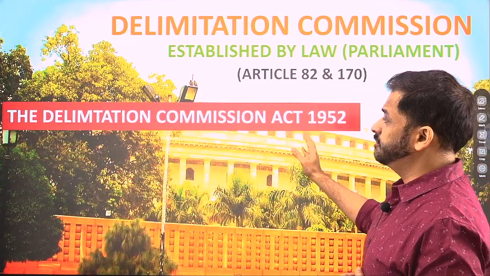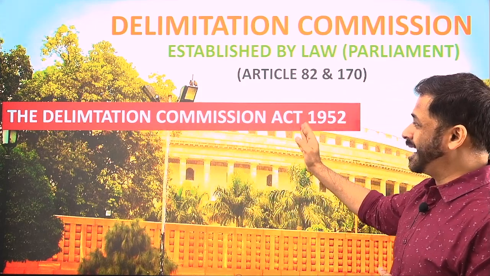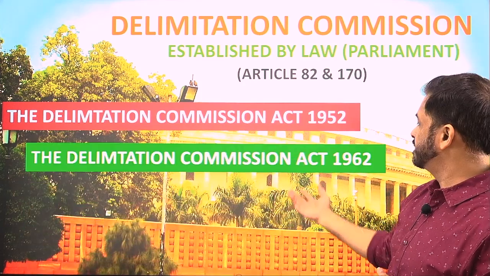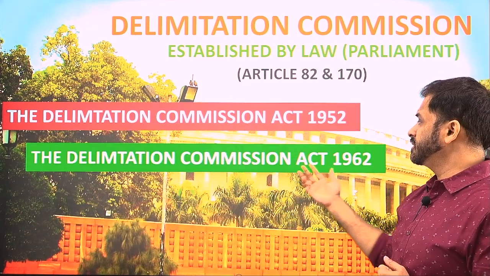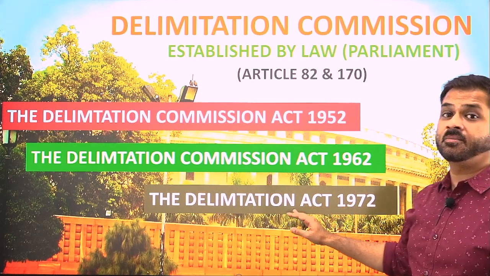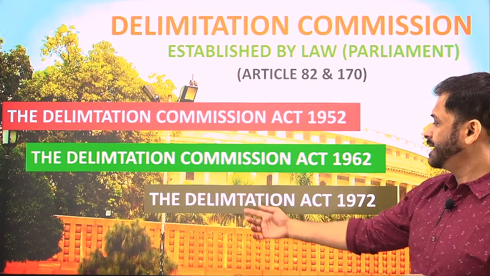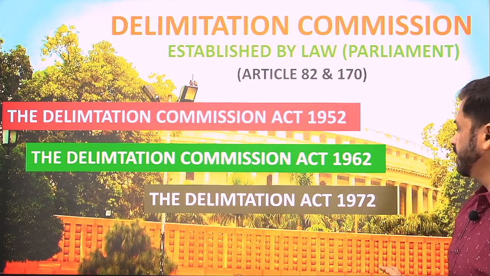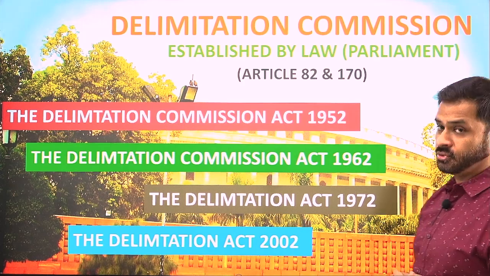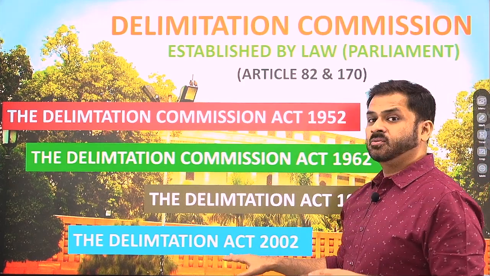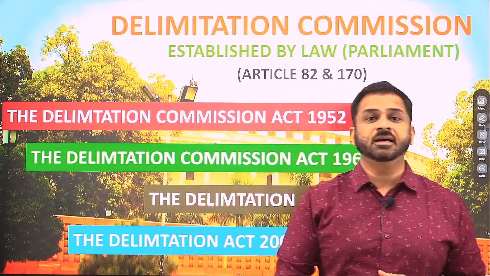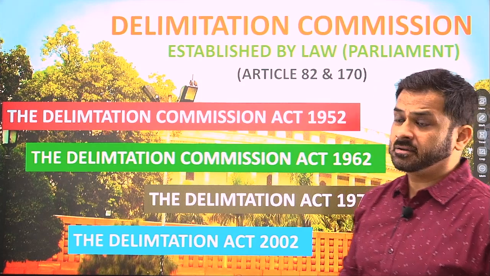The first one was in 1952. This was through the Delimitation Commission Act. This is the law which we are talking about. So the Delimitation Commission Act 1952, followed by the next decade, the Delimitation Commission Act of 1962. The third time we conducted a delimitation was in 1972 based upon 1971 population. This time the name of the act is the Delimitation Act. Earlier it was Commissions Act, now it is only Act, and thereafter the Delimitation Act of 2002. So this act was brought because again we had to establish a Delimitation Commission, because within the state the constituency is to be decided on the basis of 2001 population.